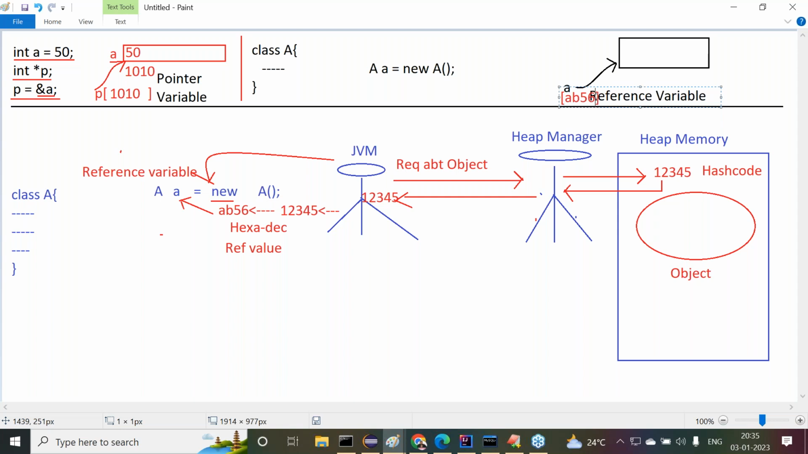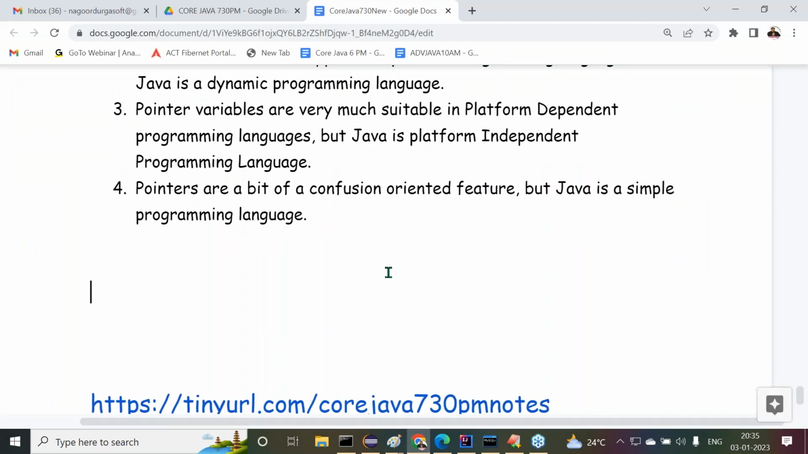So hash code is not an address location. Reference value is not an address location. Reference variable is not an address location. So there is no chance of including pointers inside Java. This is the overall discussion we can understand. Now here we are getting another question. What is the question now?